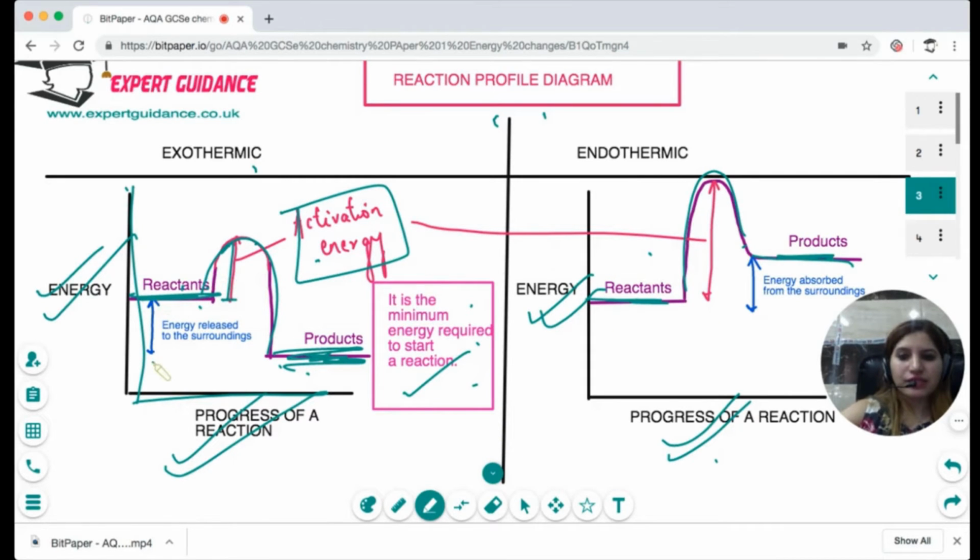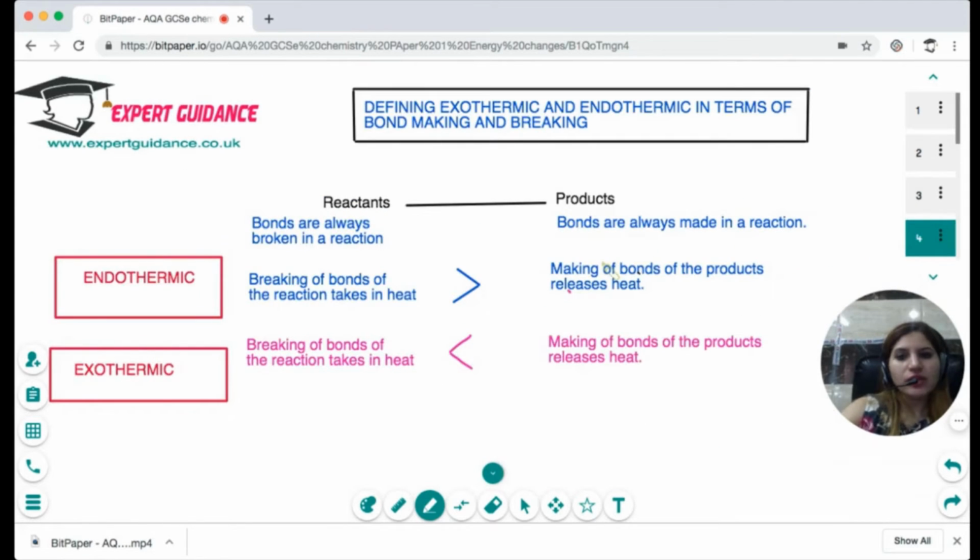And the difference in the energy of the reactants and products is the heat released or absorbed. In the case of an exothermic reaction, the difference in the energy of the reactants and products is the energy released to the surroundings. And in the case of an endothermic reaction, this difference is the energy absorbed from the surroundings. Okay, so I hope this is clear to you.